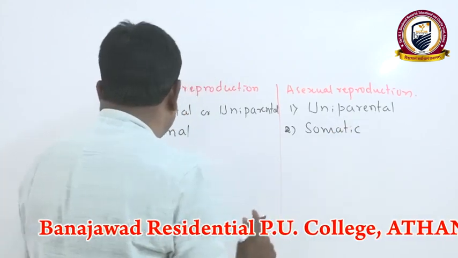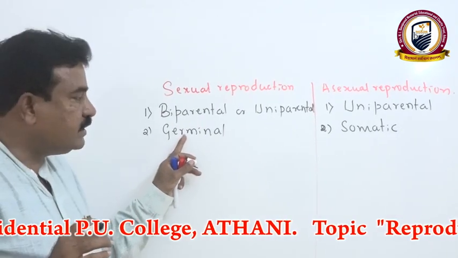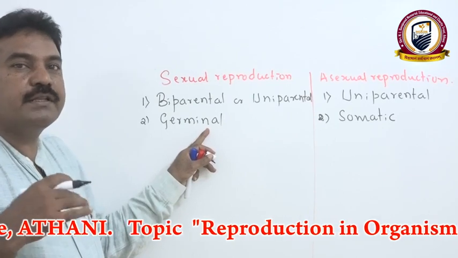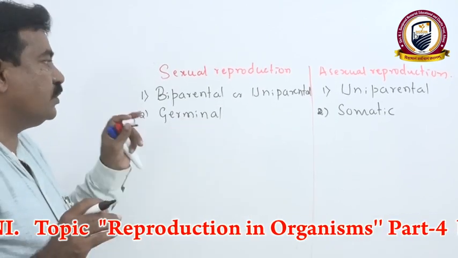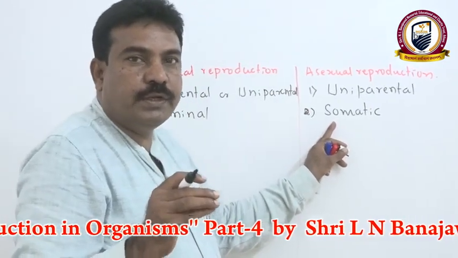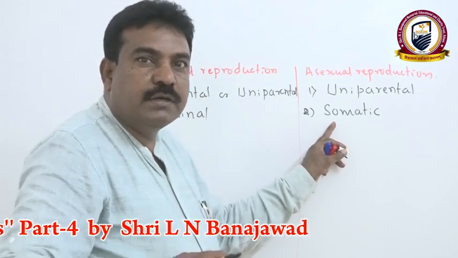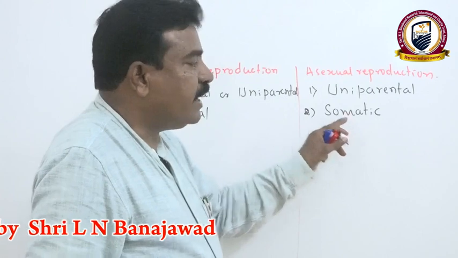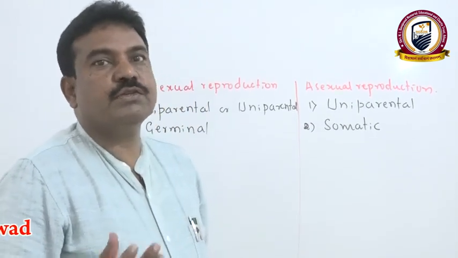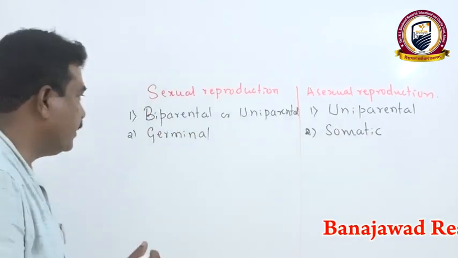That means here germinal cells are involved in sexual reproduction, that is egg and sperm, or in other words, gametes. But in this case, somatic cells: we know except egg or sperm in the organism's body, all the rest of the cells we call somatic cells, or vegetative cells. A vegetative or somatic cell directly gives the young one, therefore it is somatic.